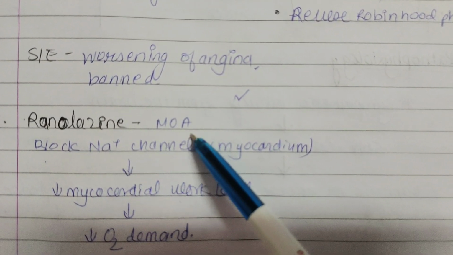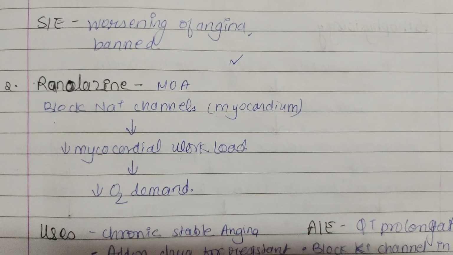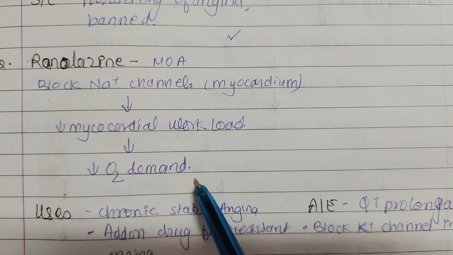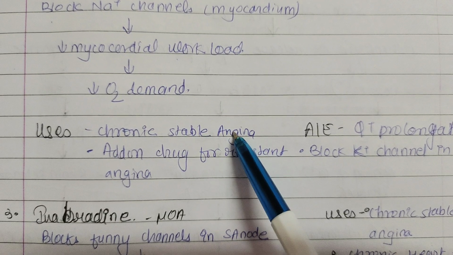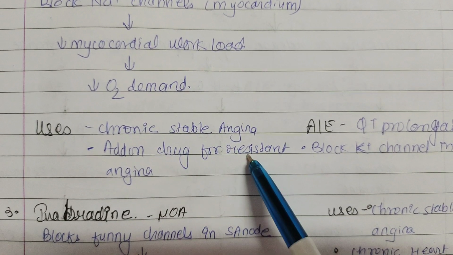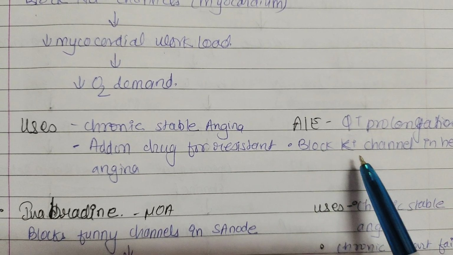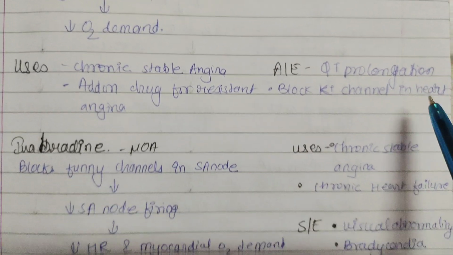Ranolazine. Mechanism of action is that it blocks the sodium channel of the myocardium, which leads to decreased myocardial workload and decreased oxygen demand. It is used in chronic stable angina and as an add-on drug for resistant angina. Adverse effect is QT prolongation, as it blocks the potassium channel in the heart.